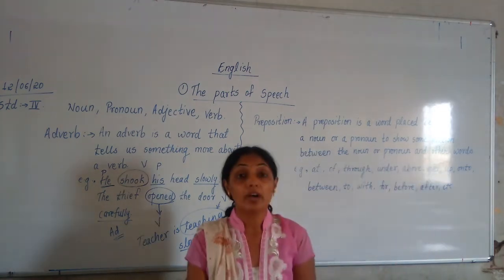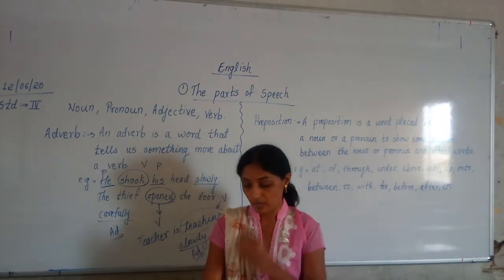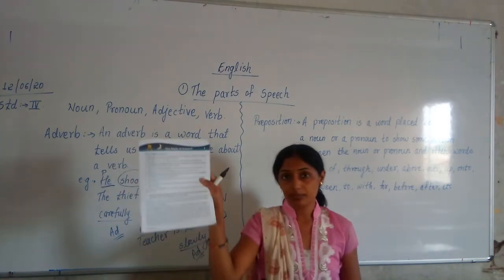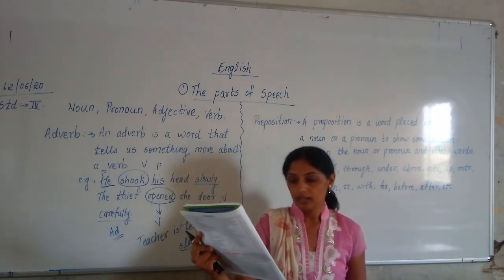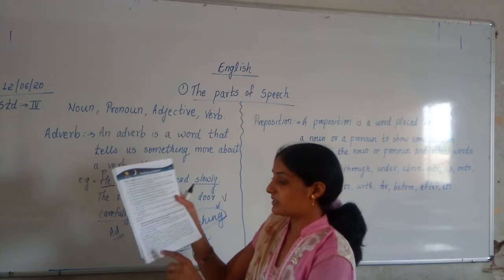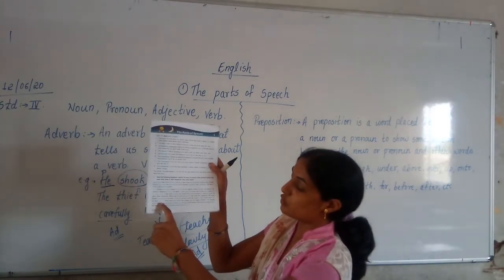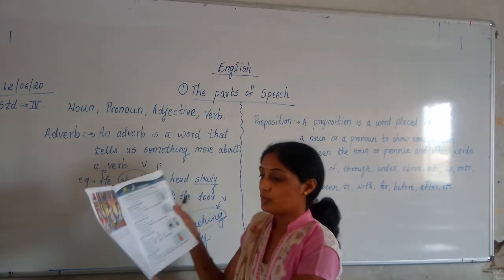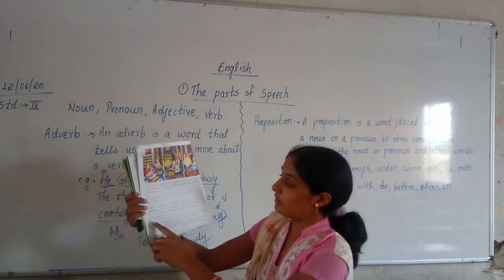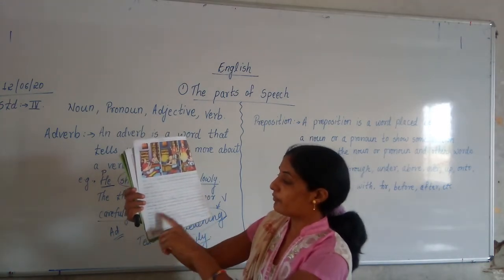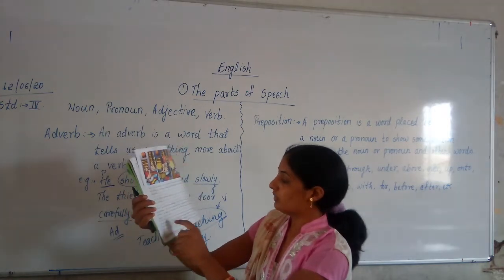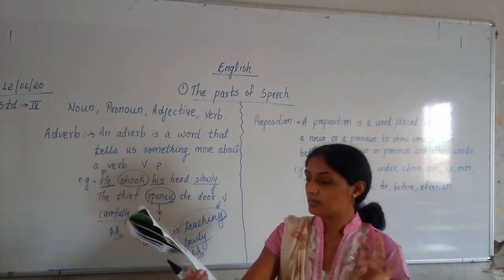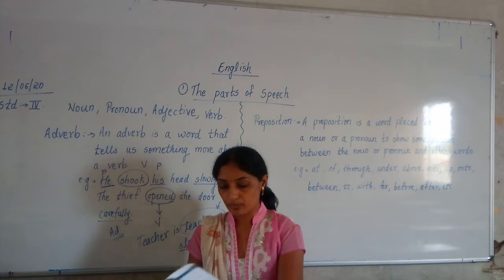Now here we are talking about one paragraph. There is one paragraph in our book. Correct? Now if we find adverbs in this paragraph, you will get some words here. Now see here, joyfully. Can you see joyfully? Extremely. This joyfully is an adverb, so you have to write it down. You have to turn your page and write down adverbs. It tells something more about verb. For example, slowly, then soon. Soon can come, slowly can come. Correct? Some more adverbs are there.